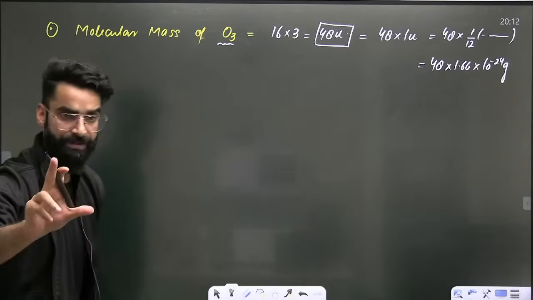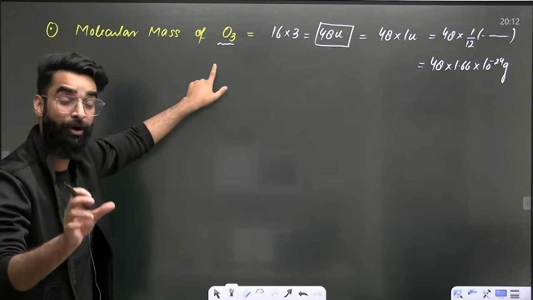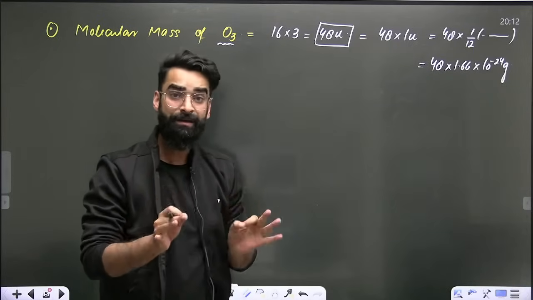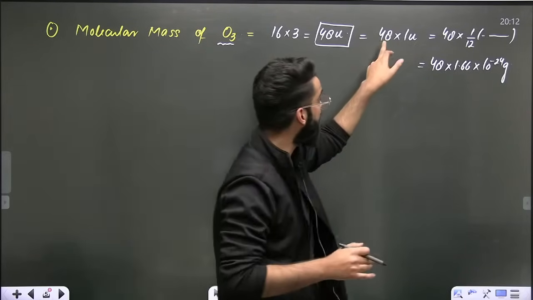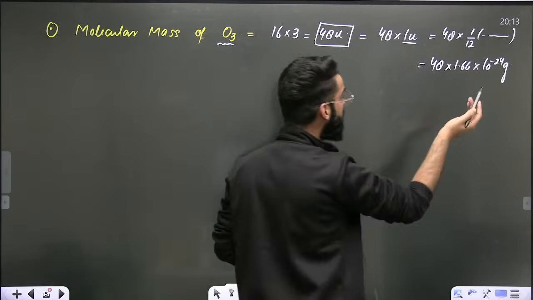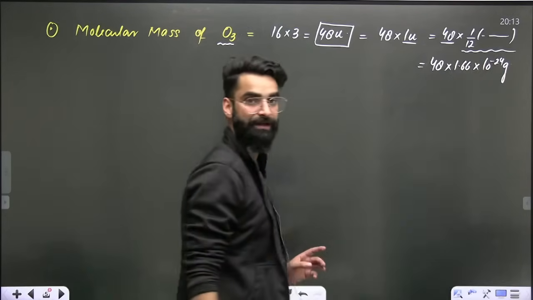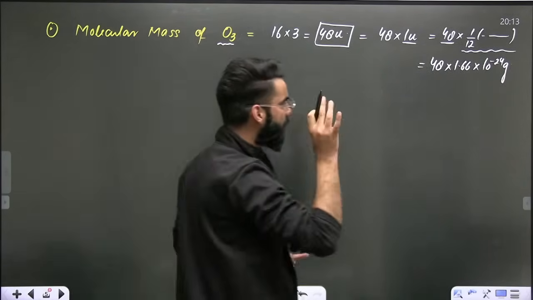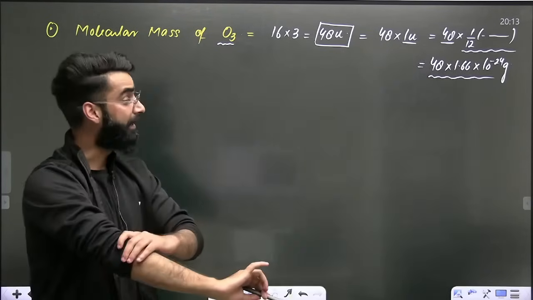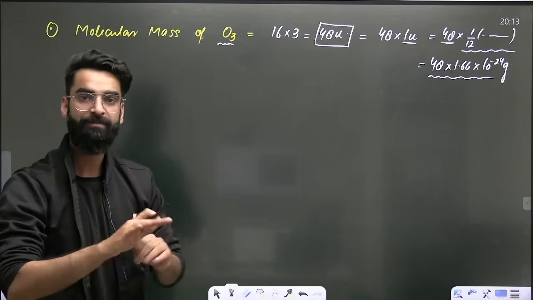Now understand what I'm going to say. Molecular mass of O3. That means I'm talking about the mass of one molecule of O3, which is 48U. It means one molecule of ozone is 48 times heavier than 1U. It means one molecule of ozone is 48 times heavier than 1/12 of mass of carbon-12 atom. It means that one molecule of O3 has got the exact mass of 48 into 1.66 into 10 raised power minus 24 grams. Exactly, right? I'm sure it's clear to everyone.